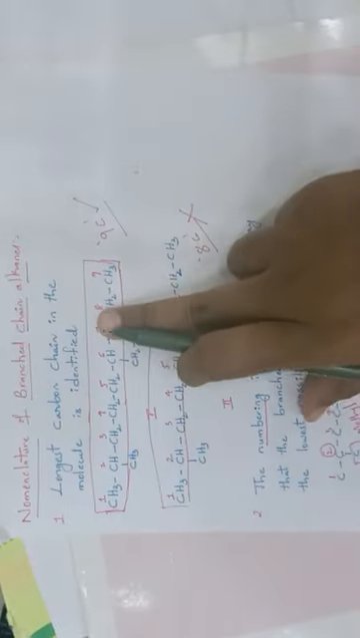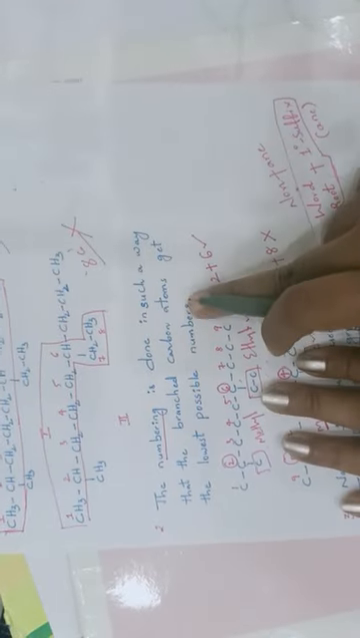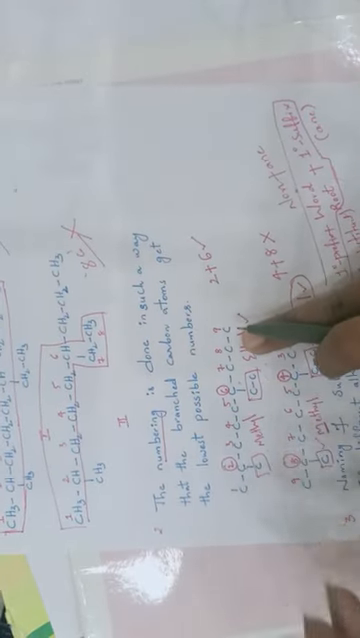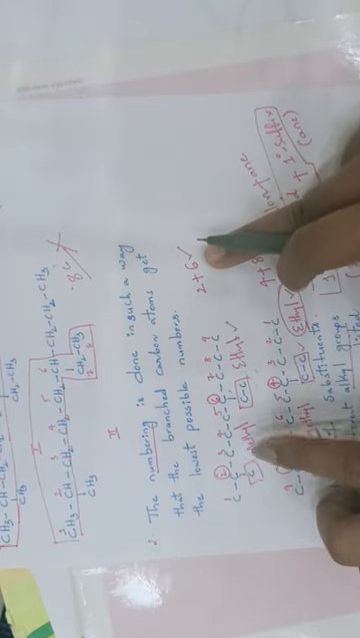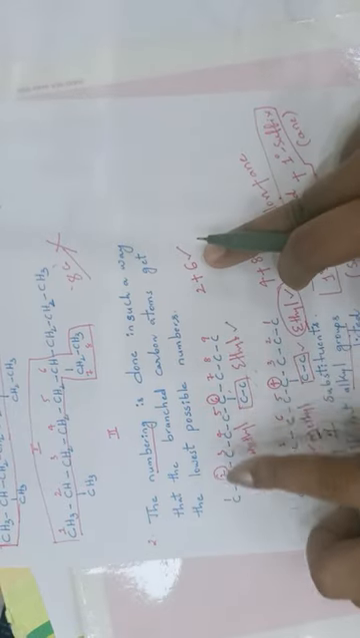First rule is to choose the longest carbon chain. Next we give numbering for the longest carbon chain to get the lowest possible numbers for the substituent-containing carbons. And after that, if different alkyl groups are present, they have to be named according to alphabetical order.